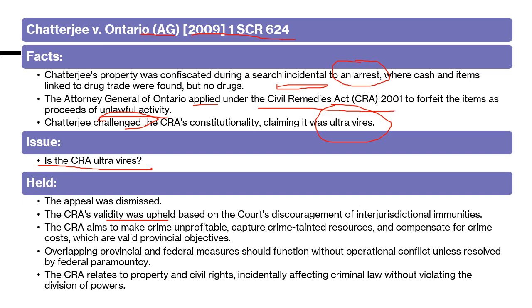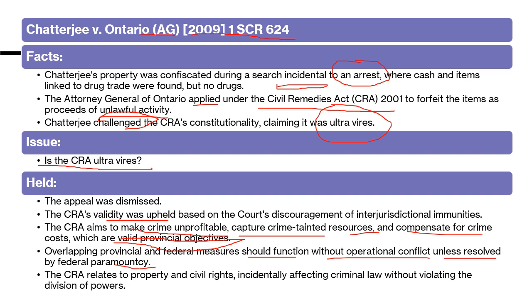What is the aim of this act? The Civil Remedies Act aims to make crime unprofitable: capture and seize any crime-tainted resources, and compensate for the cost of crime. All these things, crime-tainted resources and compensation, are matters of a provincial nature. So overlapping provincial and federal measures should function without operational conflict, unless resolved by federal paramountcy.